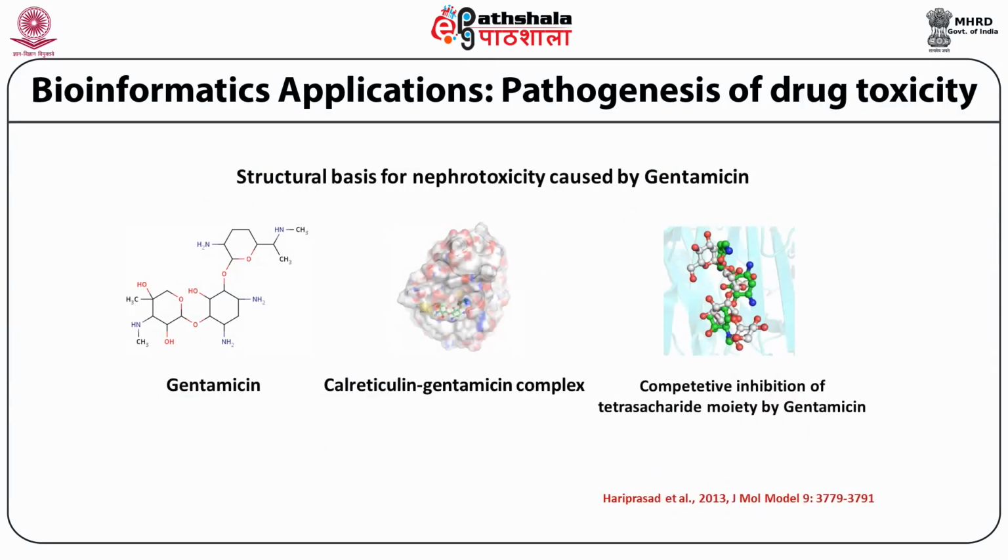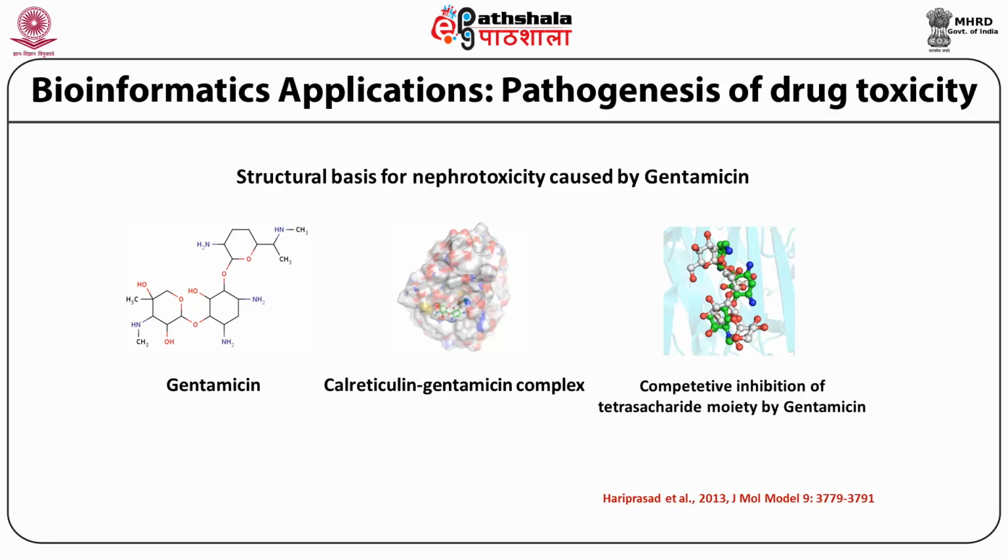Another important application of bioinformatics is to understand various drug mechanisms and their toxicity. For example, gentamicin, which contains a 3-ringed carbohydrate moiety, is an ideal antibiotic against a drug target of ribosomes of certain bacteria.